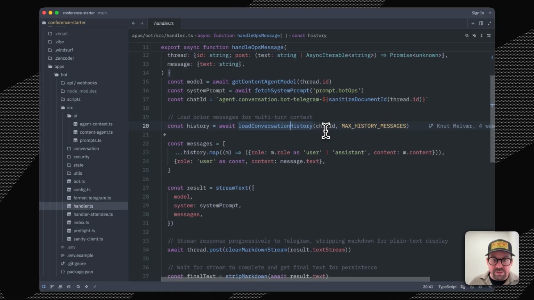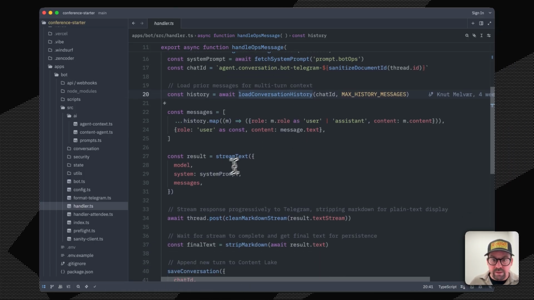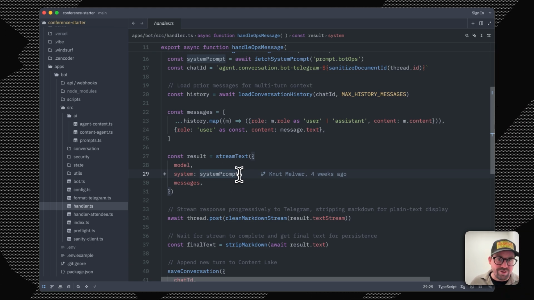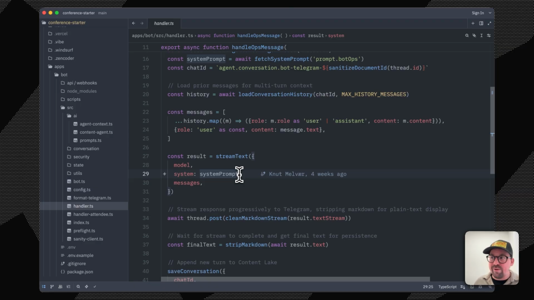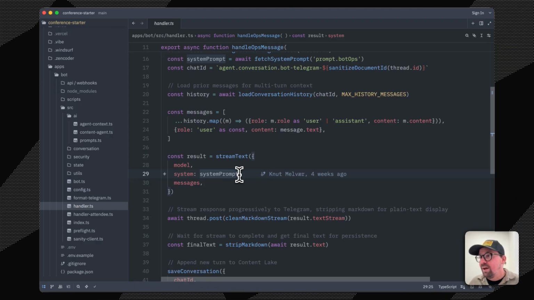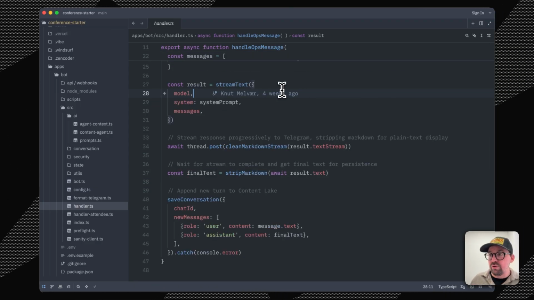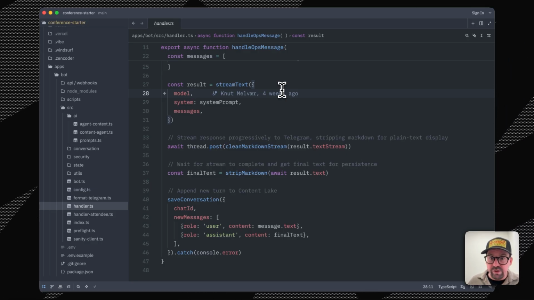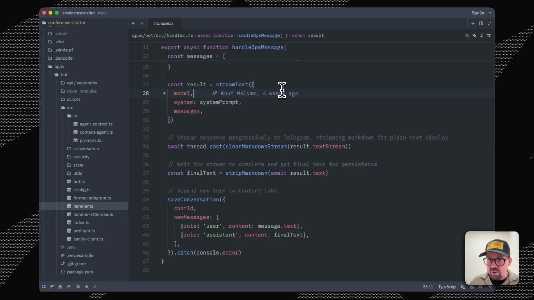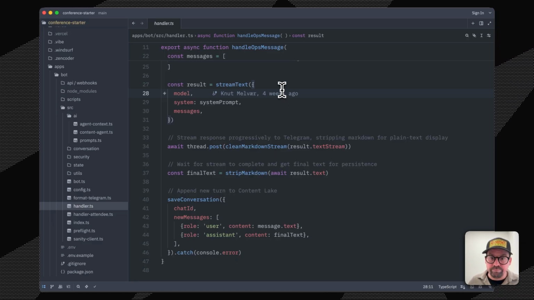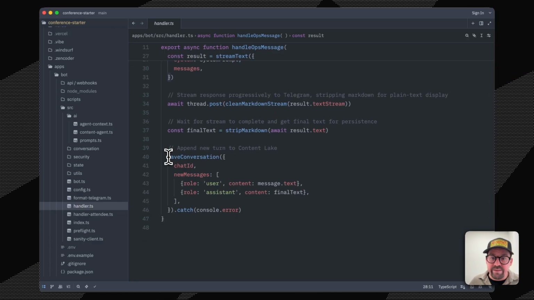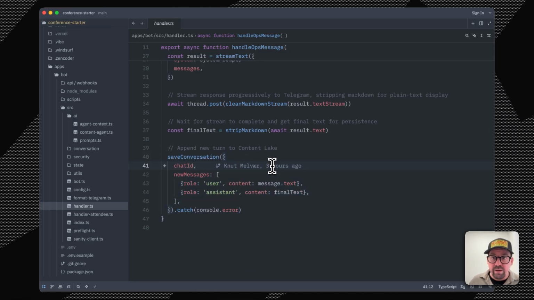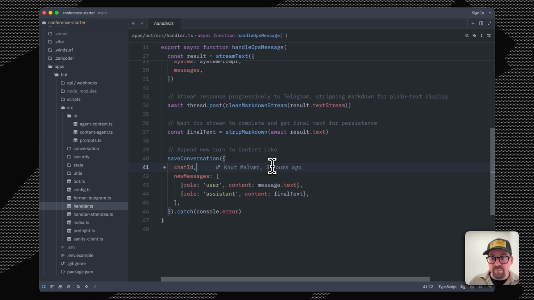And then we call the content agent with a system prompt, which is also hosted in the studio, so you can change it there. You can even ask the agent to change its own system prompt, full inception mode. And then 3, AI SDK streams the response back as it arrives. There's no buffering or polling, and the user sees all the tokens appear in real time. And then we're also saving the updated conversation back to Sanity, so we can pick that history up, like we saw above here.